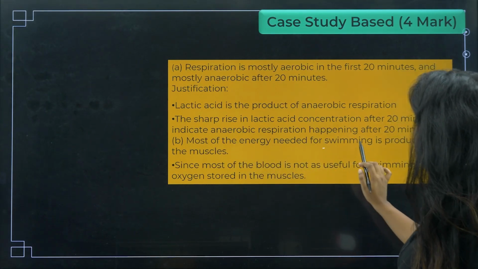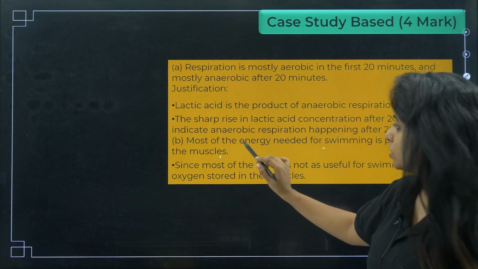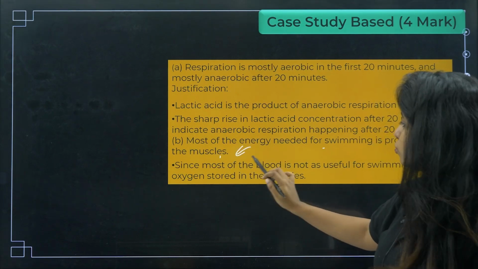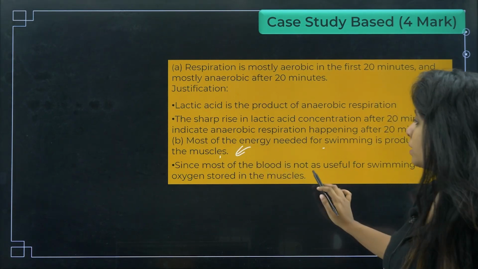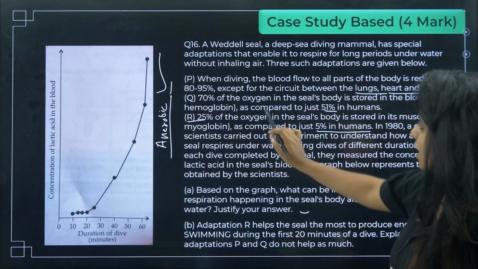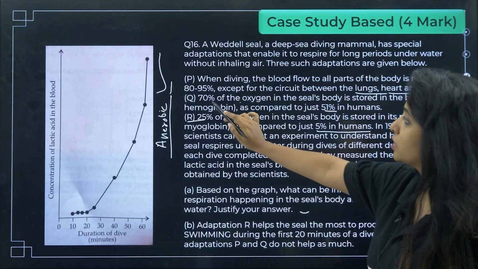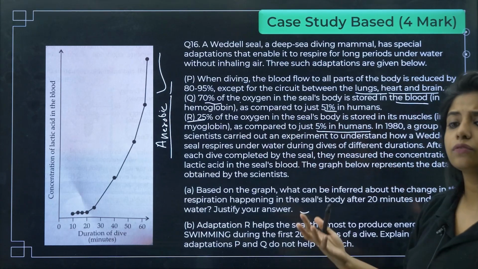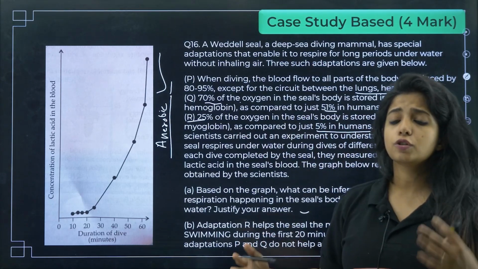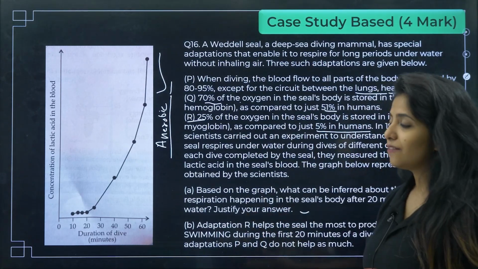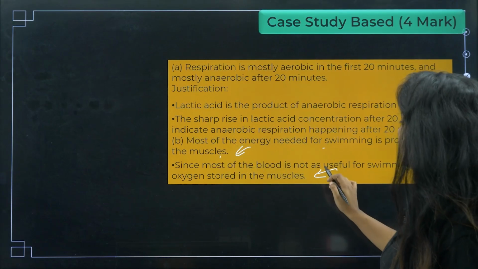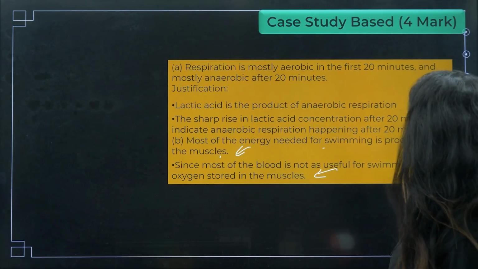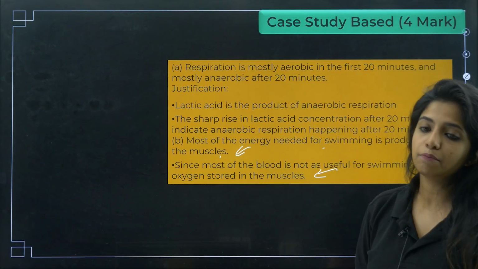Most of the energy needed for swimming is produced by the muscles. So that should be there. Since most of the blood is not as useful for swimming as the oxygen stored in the muscle, this adaptation is not very much useful, because here you are saying that 70% of the oxygen in the seal's body is stored in the blood. Now this is of no use, because I want the oxygen stored in the muscles. You get it? Which is why it is written that since most of the blood is not as useful for swimming as the oxygen stored in the muscles.